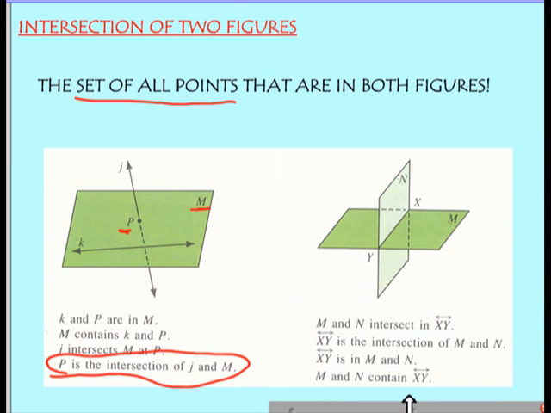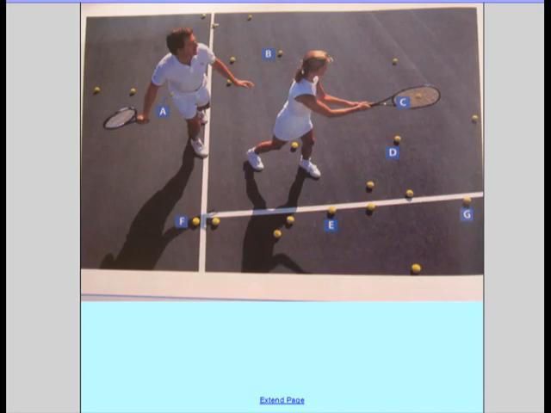Okay, here we have two planes intersecting. We have plane M, which is the dark green one, and we have plane N, which is that lighter green one. Then we have points X and Y that are on the intersection of those two planes. Again, we'll get into that a little bit more in the work that we do together later in the period. So let's just look at this figure to do a little visualization, and then we'll get to work.